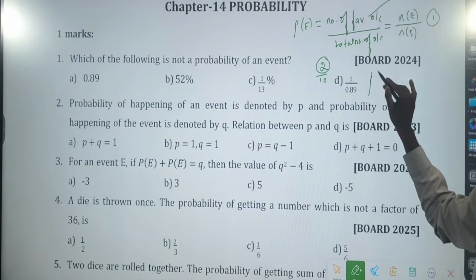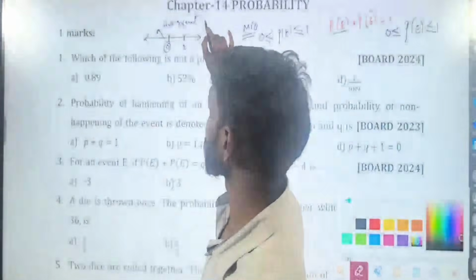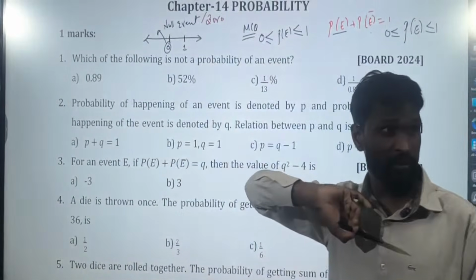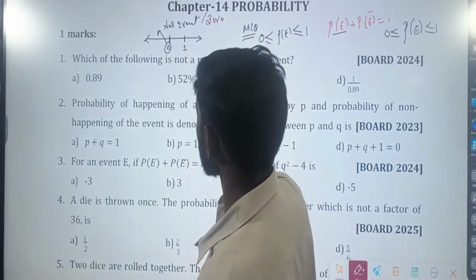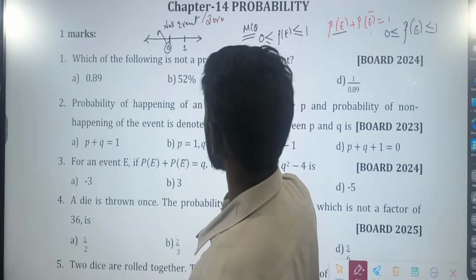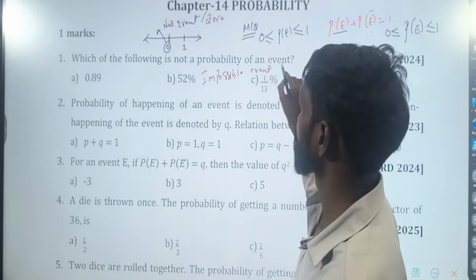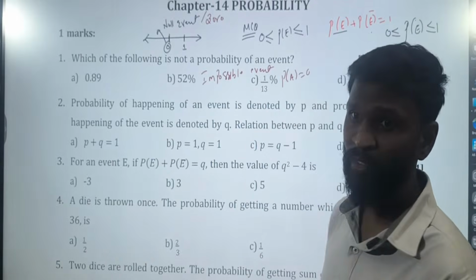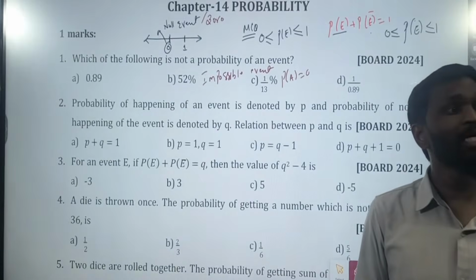Null event or zero event. It is also called impossible event. If the probability of any event is 0, such event is called impossible.